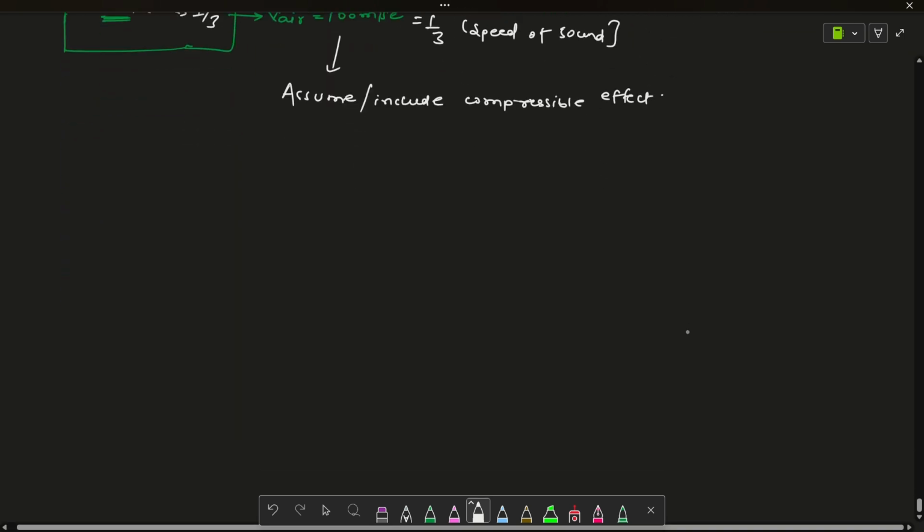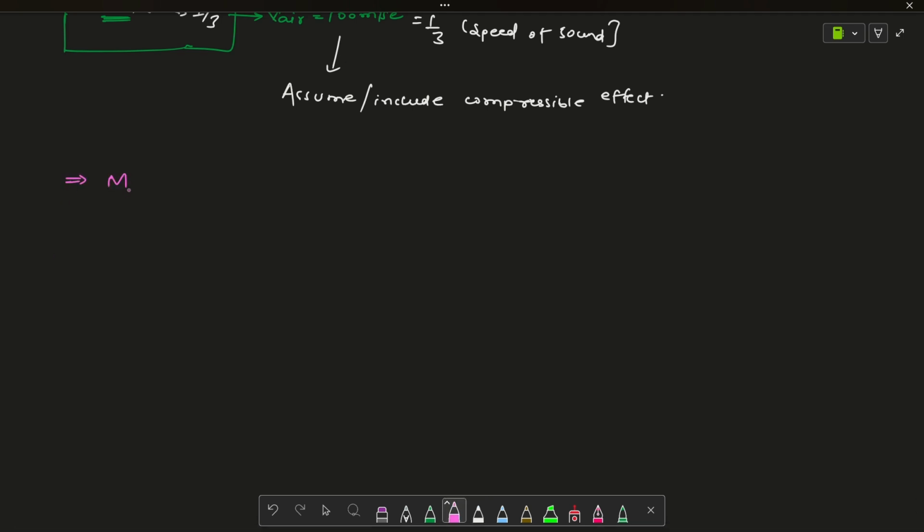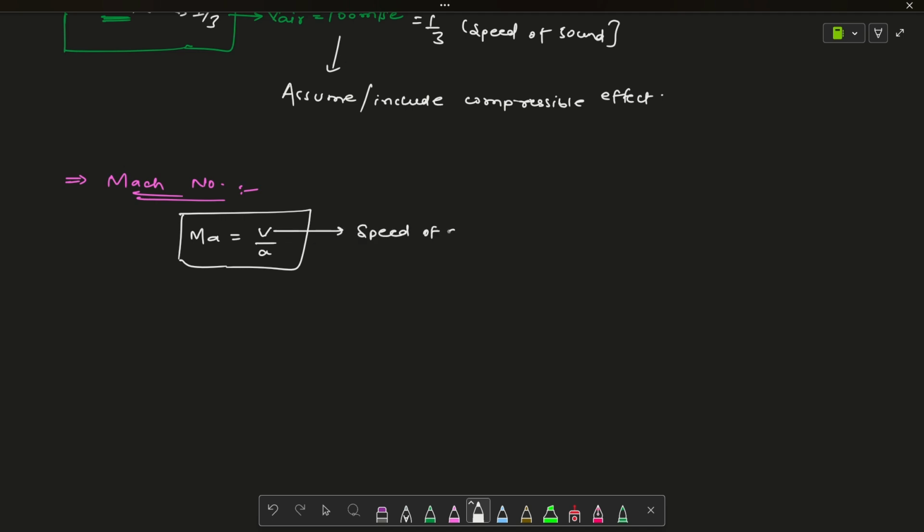Now we can define these things in another way, with the help of the Mach number. Many of you already know this because it is taught in school days as well. The Mach number is defined as Ma equal to V by a, where V is the speed of air and a is the speed of sound in air. Here I am taking air for example, but this can be any fluid.